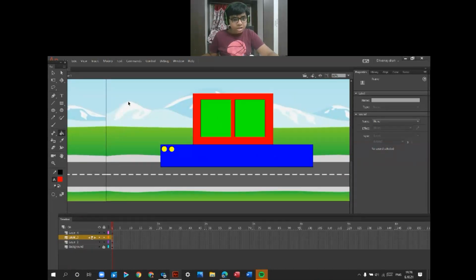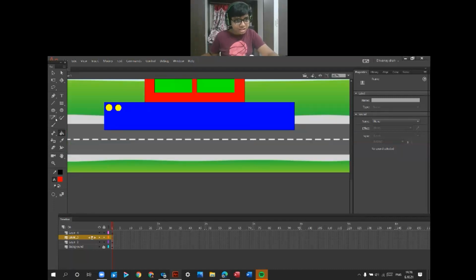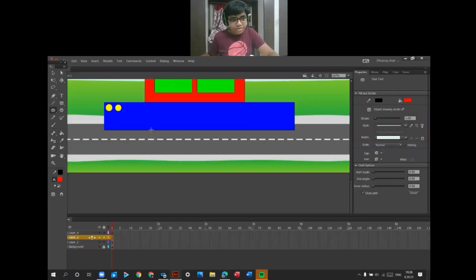Let's make the two wheels like this, front wheel and back wheel. Let's make a front wheel. It should be properly like this.